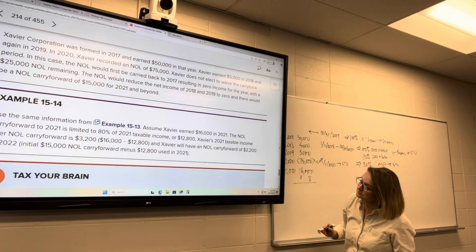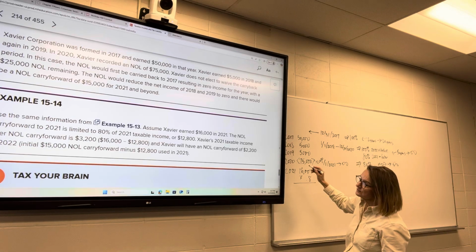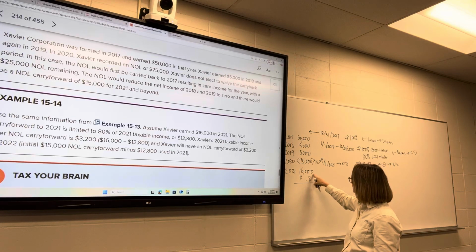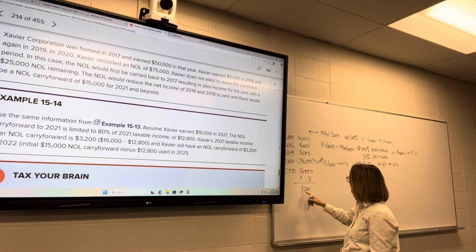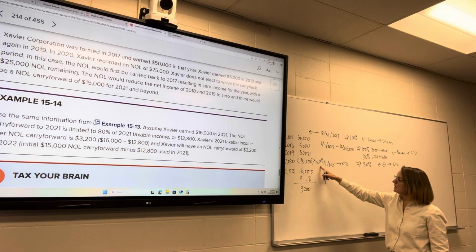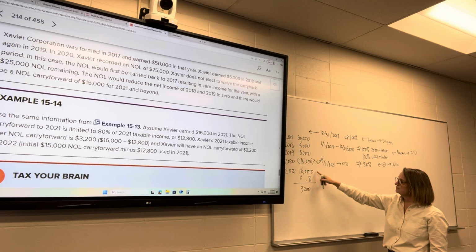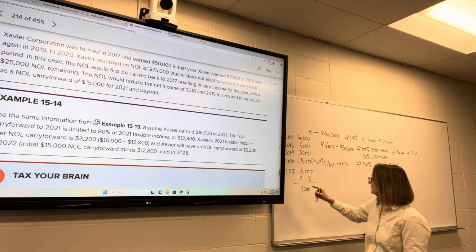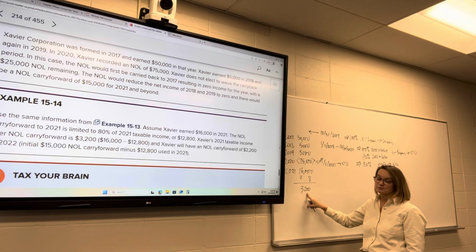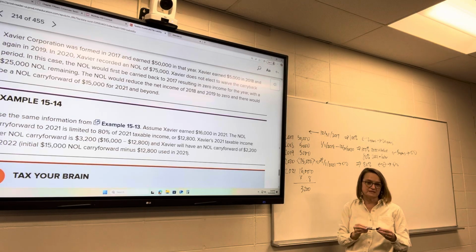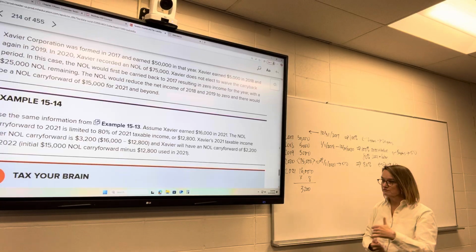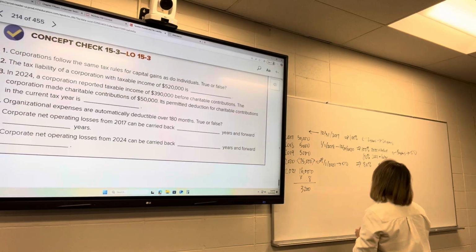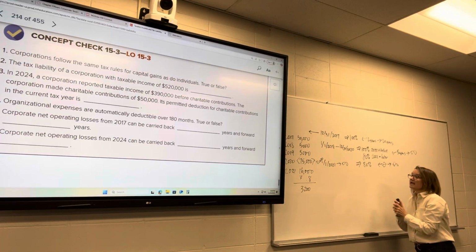So 80% of the $16,000 is going to be limited. They cannot get taxable income below this $3,200. So that NOL, that $15,000, can absorb the difference between these two, or $12,800, but it cannot absorb 100% of the income. And it can't even absorb the full $15,000. It's going to be limited because it's going forward. Does that make sense?